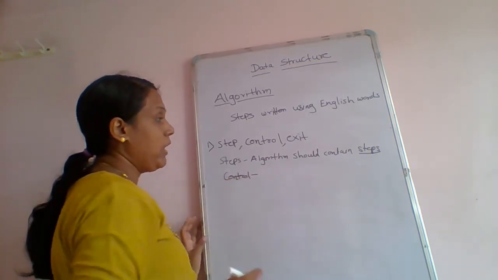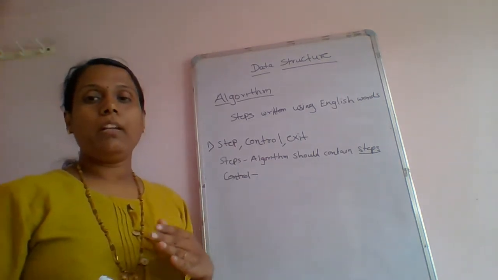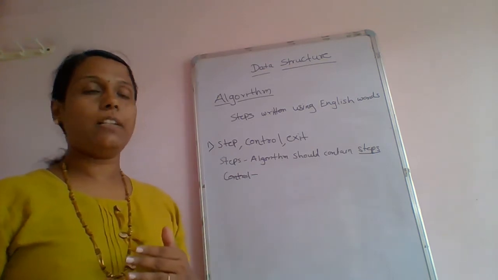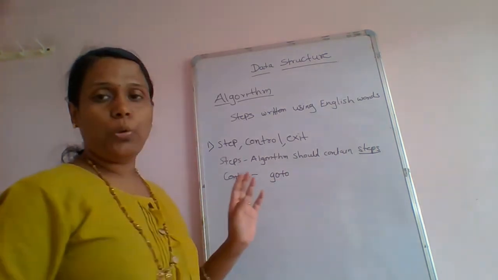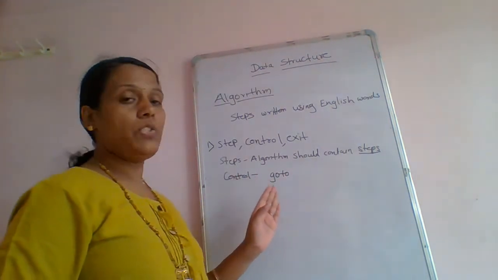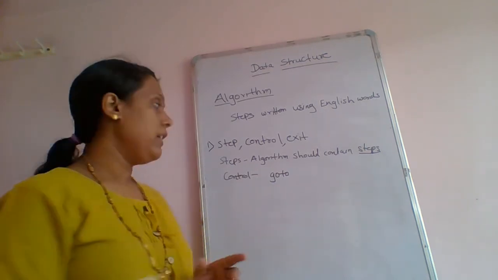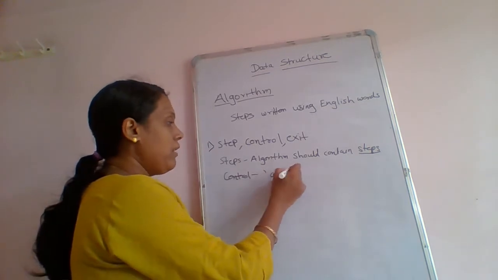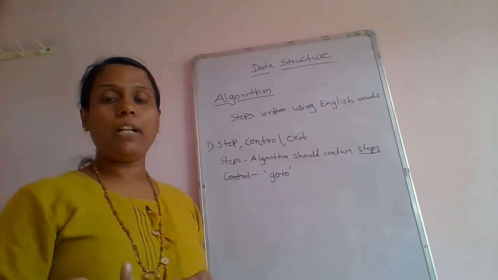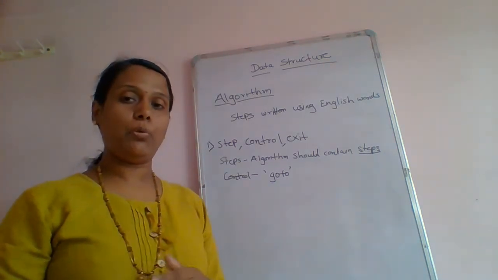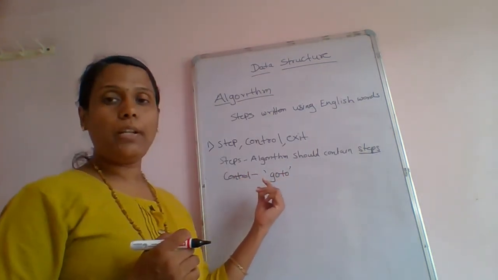Control means how we control the program. There are different control structures of programming in a particular language. For example, we consider C++, there is a go-to statement. Go-to statement means we can jump from one line of the program to another directly. It comes under control. If you are executing line number 3 and from that line you want to go somewhere else in the program directly by using the go-to statement, it is called controlling of the program.